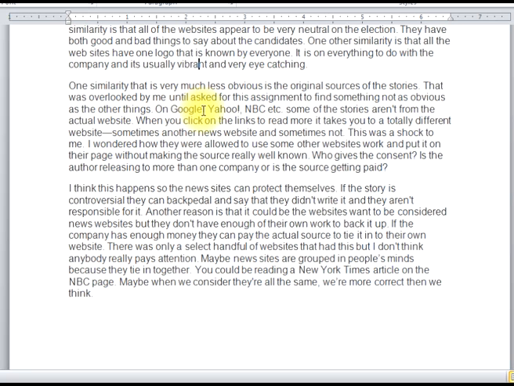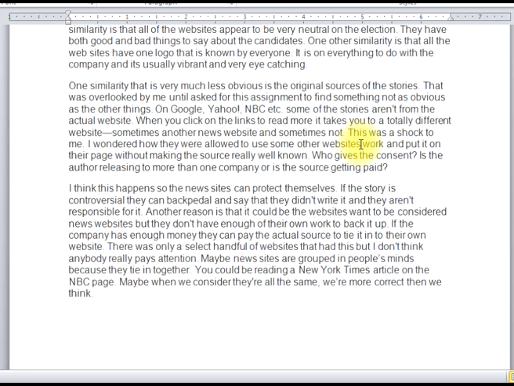Okay, on Google, Yahoo. Right here, I'm actually getting a list of sites. That's great. I wanted to see that in your work. I wanted you to say, hey, look, in these 5 sites, or these 4 sites, or these 6 sites, and give me the names. "Some of the stories aren't from the actual website. When you click on the links to read more, it takes you to a totally different website. Sometimes another news website and sometimes not. This was a shock to me. I wondered how they were allowed to use some other websites' work"